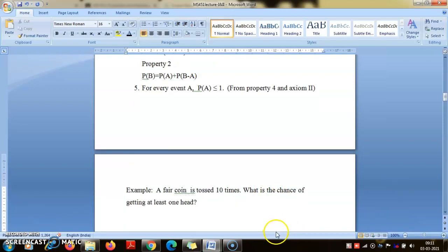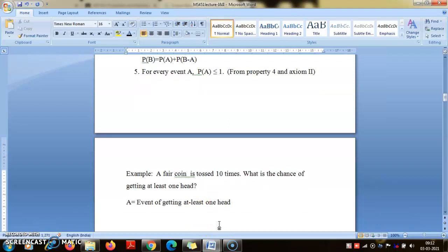So if A is the event of getting at least one head, then A complement is the event of getting all tails, right? No heads means all tails. So now this is far easier to compute.